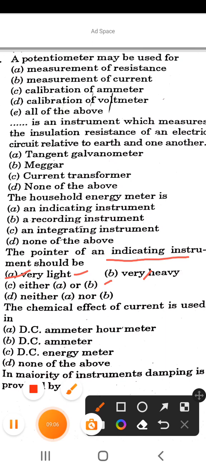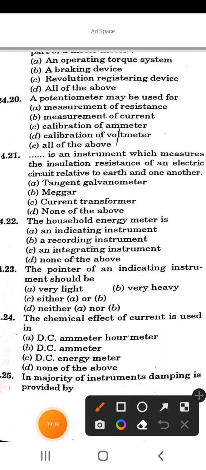Next question is, the chemical effect of a current is used in. The options are DC ammeter or meter, DC ammeter, DC energy meter, or none of the above. So the correct answer of this question is option A, DC ammeter or meter.